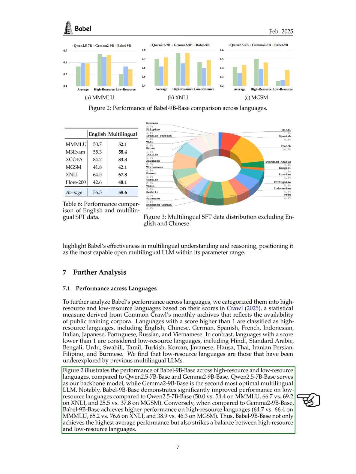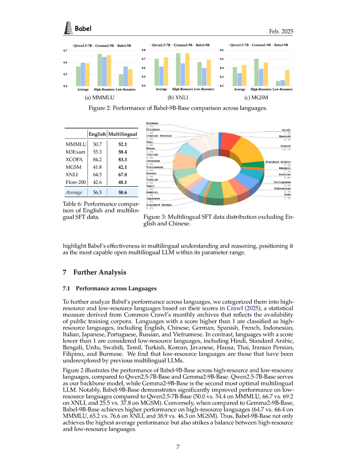Our analysis shows that Babel 9B base significantly outperforms Qwen 2.5-7B base on low resource languages. In contrast, it also performs better than Gemma 2-9B base on high resource languages. Overall, Babel 9B base achieves the highest average performance and balances well between high resource and low resource languages.